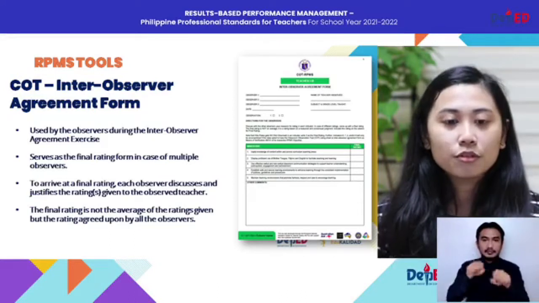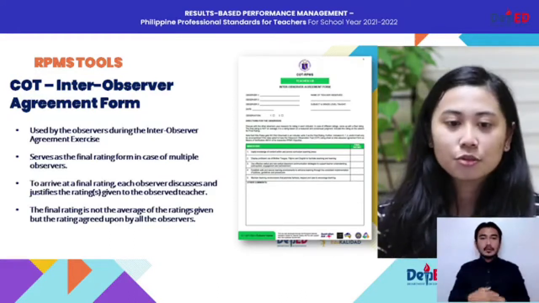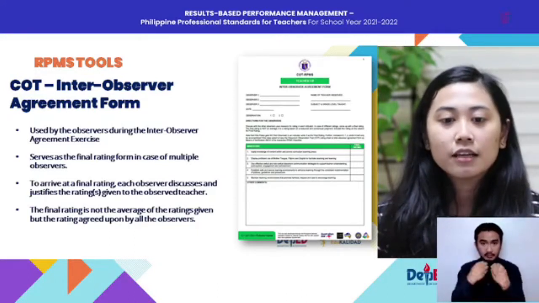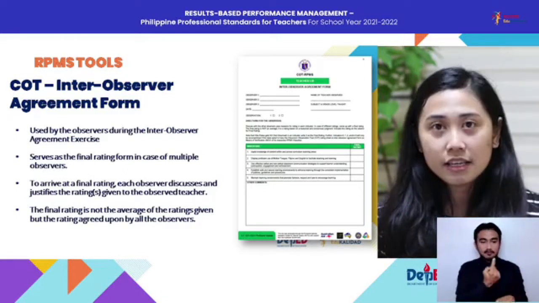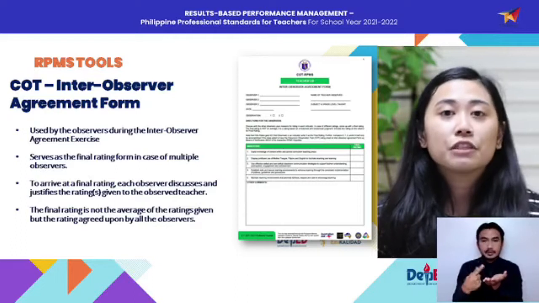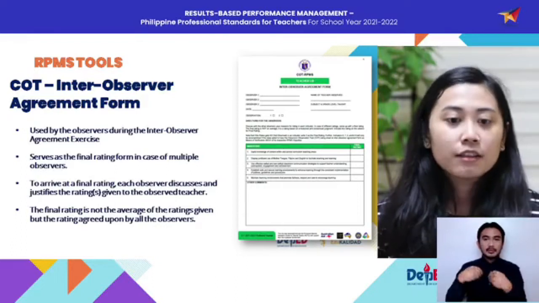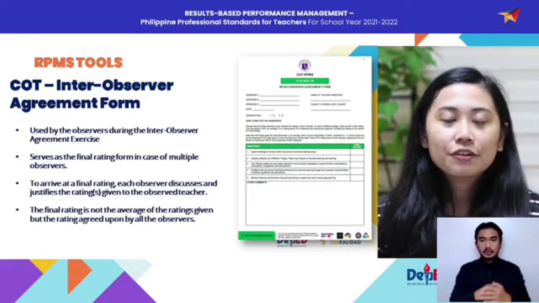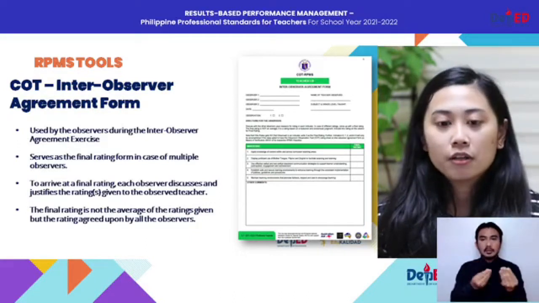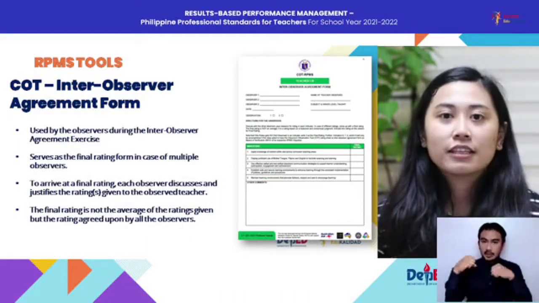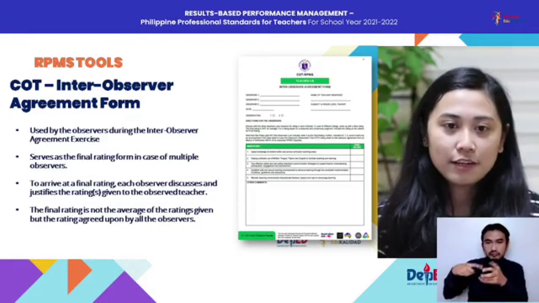Just to note, a reminder to our observers: to arrive at a final rating, each observer discusses and justifies the rating or ratings given to the observed teacher, or the ratee. The final rating is not the average of the ratings given, but rather the rating agreed upon by all the observers. So the final rating must be unanimous.